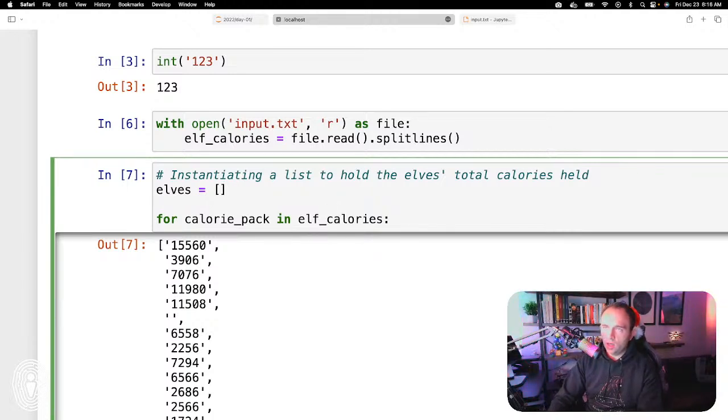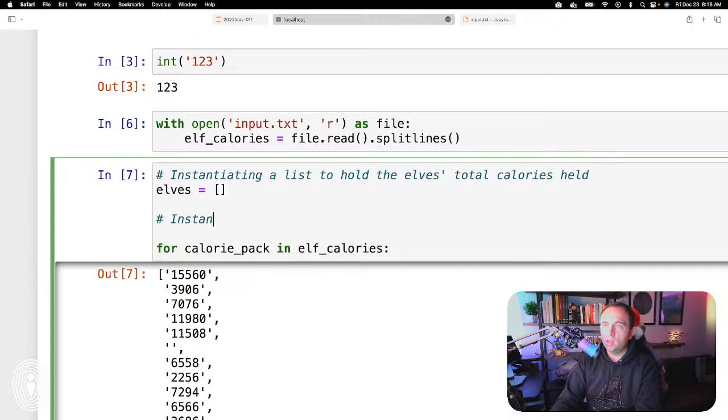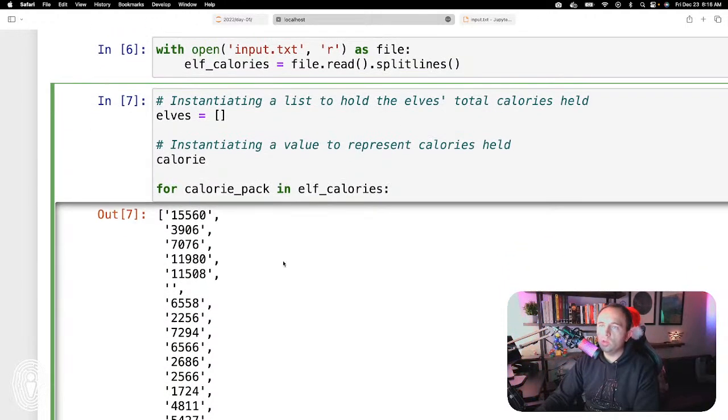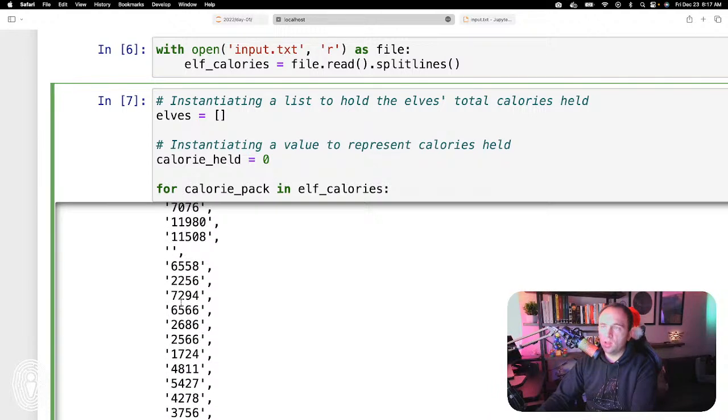Okay. All right. Oh, I need to instantiate another value. So instantiating a value to represent calories held. I'm having to remember some of this off the top of my head. All right. So we do need to have another value, because basically what we're going to do here is as we loop through our packs here, we're going to increment this value here. So we're going to start it at 0, and we're going to just keep adding this. And then once we hit one of these breaks, then we're going to take this aggregated calories held value, append it to this guy, and then set the counter back to 0. So then we can start the process over. I hope that makes sense. That'll make sense here as we continue along.